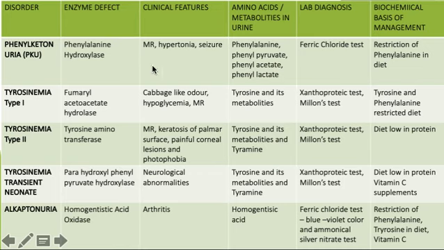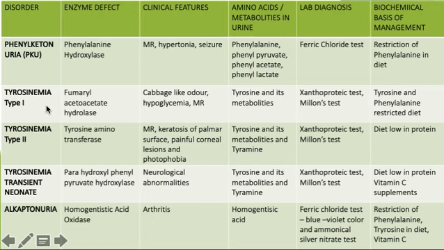Clinical features are mental retardation, hypotonia and seizures. The metabolites excreted in the urine are phenylalanine, phenylpyruvate, acetate and lactate. The diagnosis is ferric chloride test and management is restriction of phenylalanine in the diet.